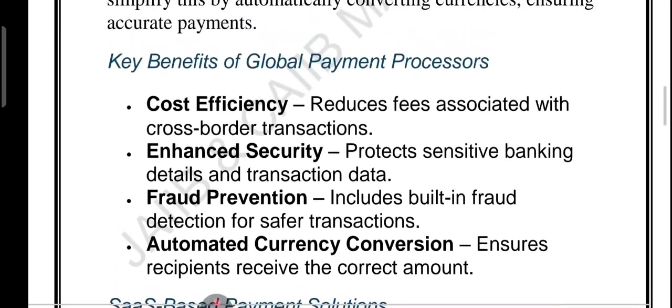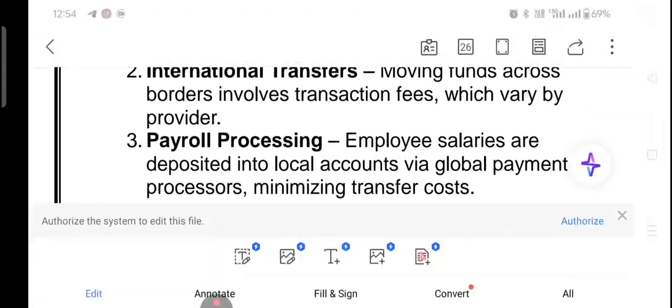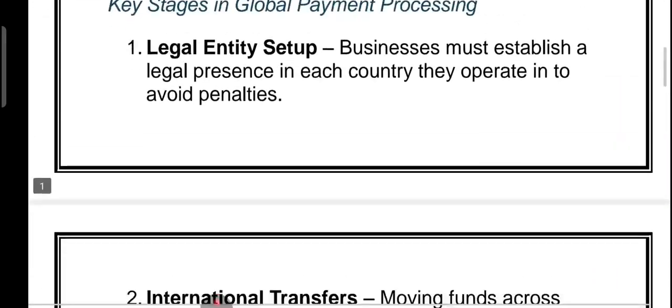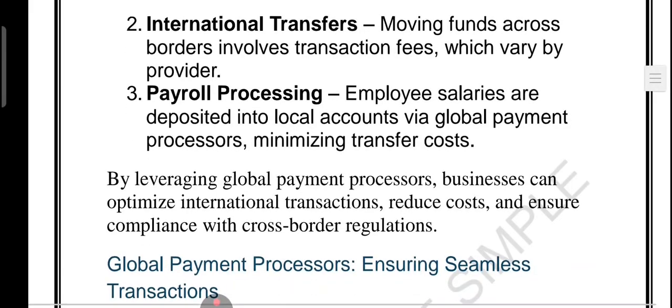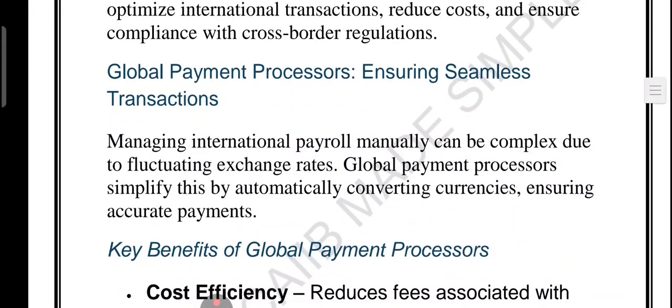So we have talked about the three stages. Let me just recapitulate. First is the legal setup, second is the international transfer, and third is payroll processing. And the benefits we have talked about are cost efficiency, security, fraud prevention and currency conversion.